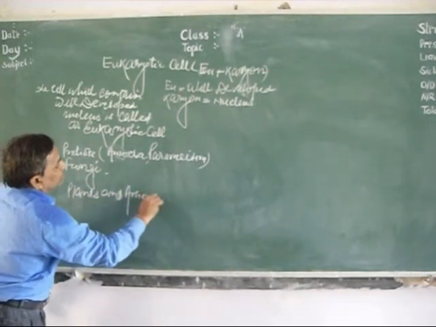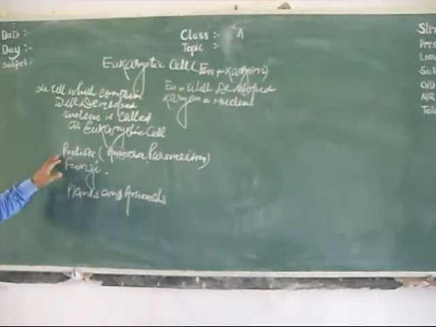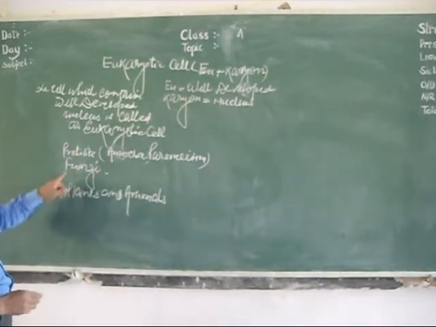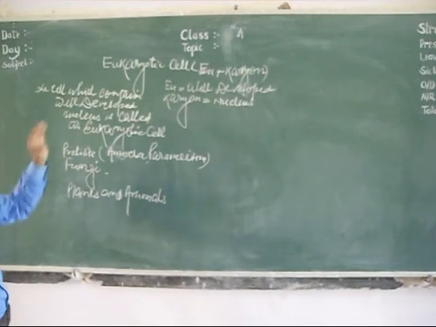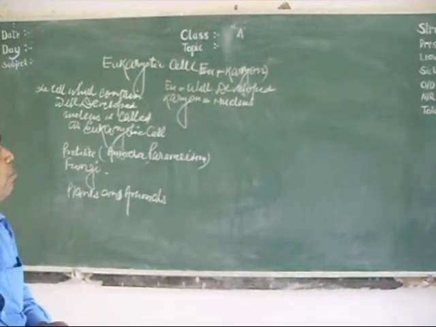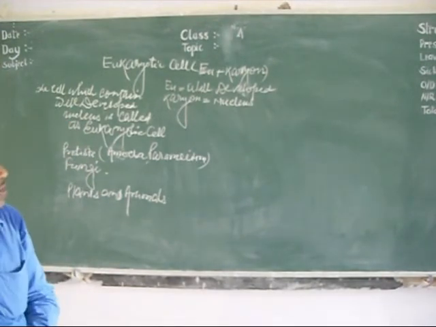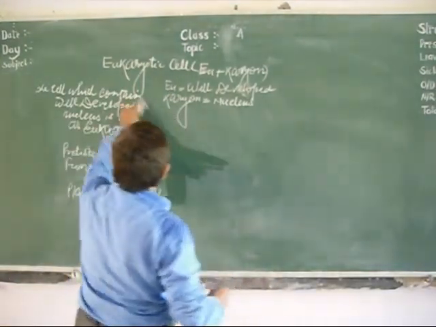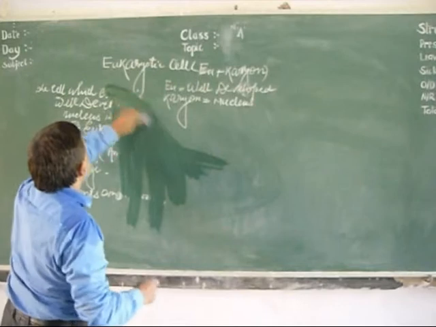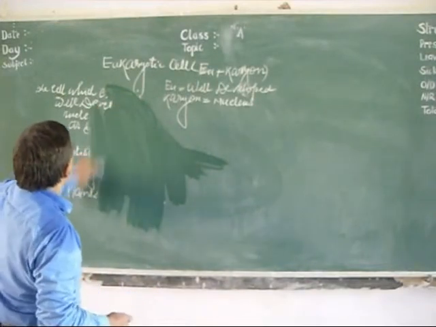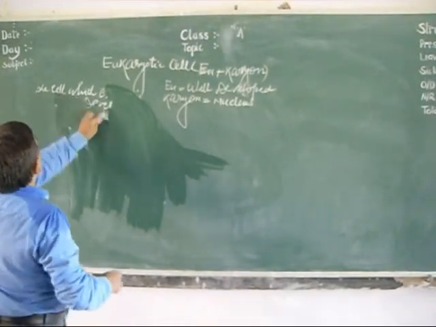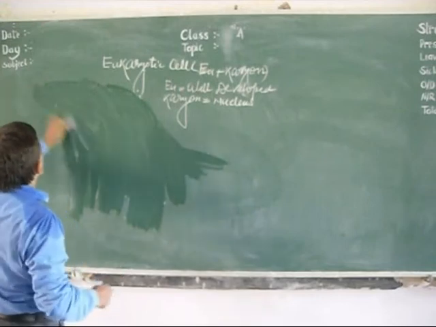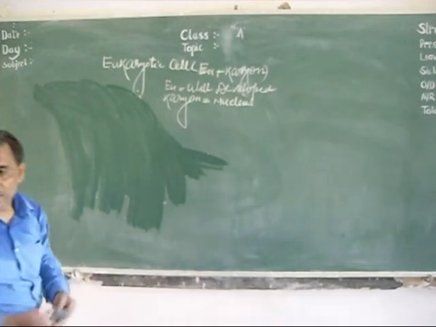All the plants and animals, all the protists like amoeba, paramecium, euglena, and fungus have eukaryotic cells, meaning they contain a well-developed nucleus. Now we will see what the structure of the eukaryotic cell is and what types of cell organelles are present there.